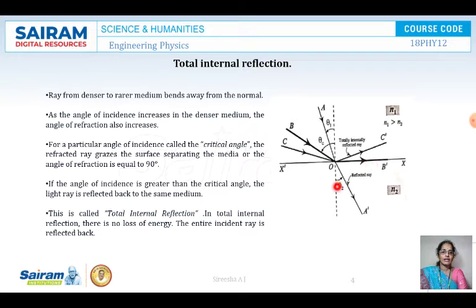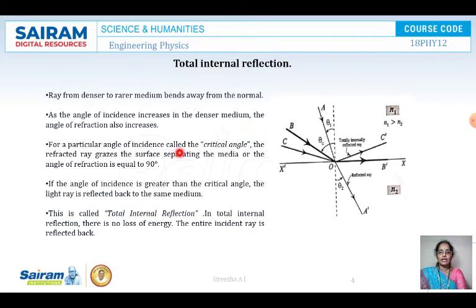If I increase the angle of incidence here, theta c is greater than theta 1. So the angle of incidence is increased, and it is ray B. What is happening? The angle of refraction R is 90 degrees. The angle of incidence of B with the normal is theta c, for which the angle of refraction R is 90 degrees. So this angle of incidence is called the critical angle. That is what is being explained over here.